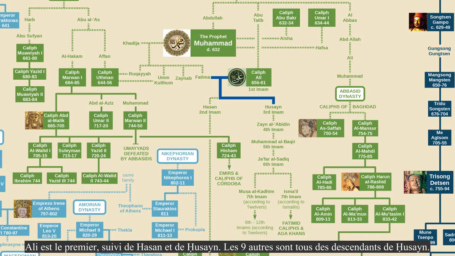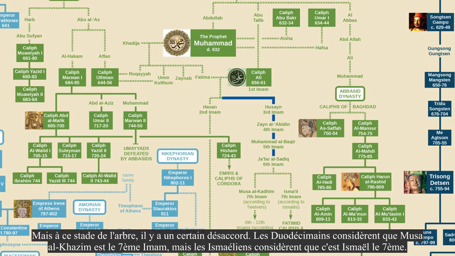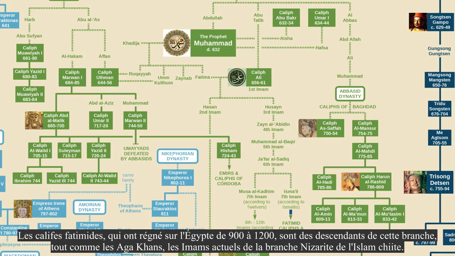Ali is the first, followed by Hassan and Hussein. The remaining 9 are all descendants of Hussein. At this point in the tree, there is some disagreement. Twelvers consider Musa al-Qadim to be the 7th Imam, but Ismailis consider Ismail to be the 7th. The Fatimid caliphs who ruled Egypt from 900 to 1200 were descendants from this branch, as are the Aga Khans, the modern-day Imams of the Nizari branch of Shia Islam.